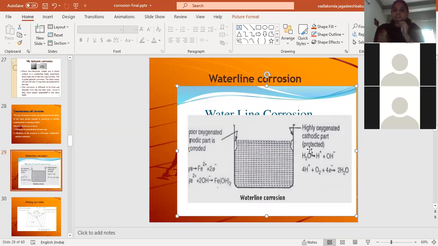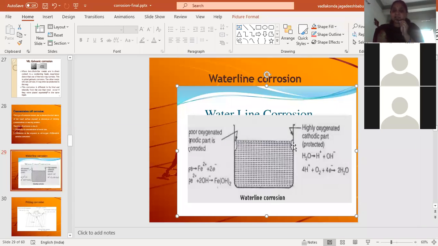Now after the formation of metallic and non-metallic ions, the metallic ions from the anode and non-metallic ions from the cathode will move towards each other, and in between the cathode and anode they will combine to form ferrous hydroxide. Again, this ferrous hydroxide will oxidize to form rust. So this is known as waterline corrosion, which is an example of differential aeration corrosion, and which takes place due to the difference in the air exposed to the metal.